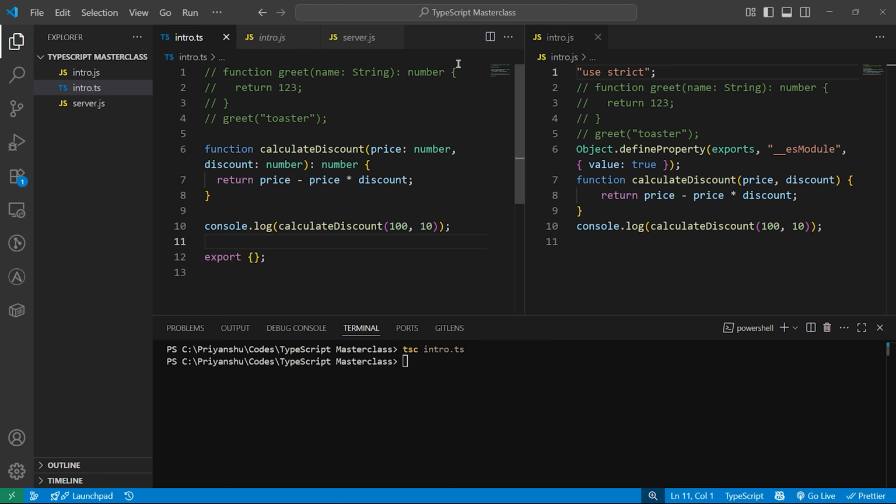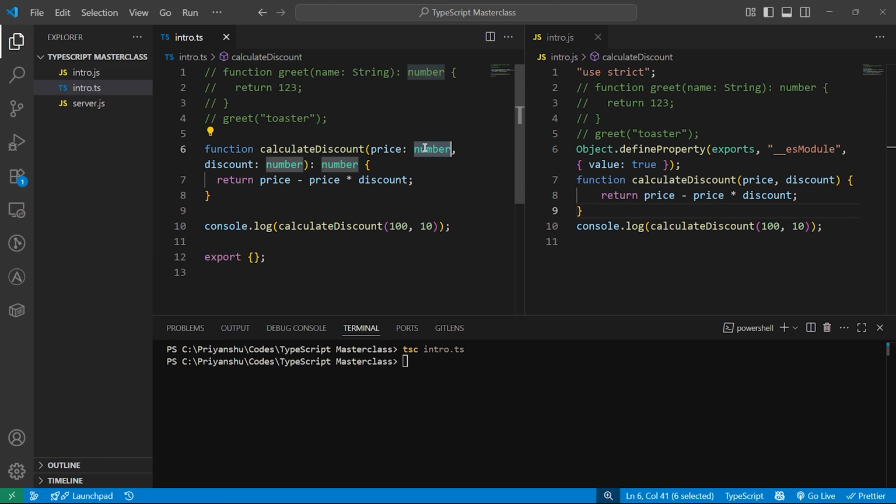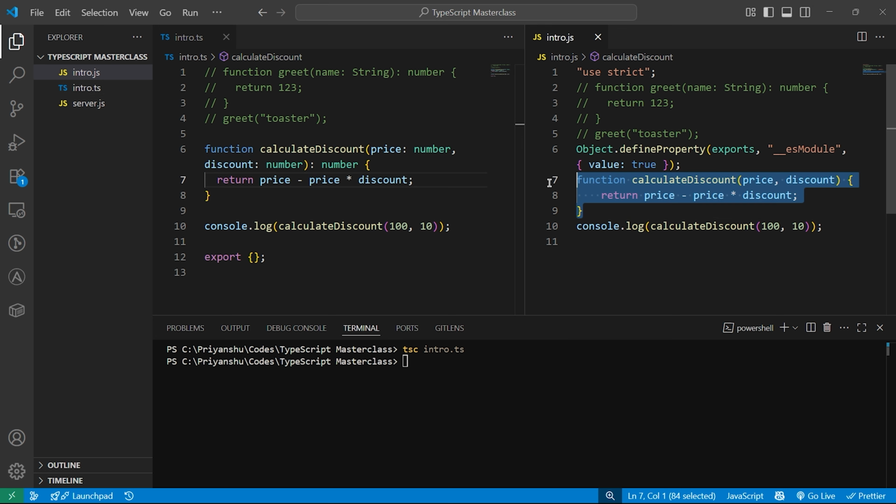You see that this is our TypeScript file. Okay, let me just close these things from here, and this is our JavaScript file. You see the function is exactly the same, even this comment is exactly the same. You see over here we have added that this should be type number, but here it's all gone. In the JavaScript file you will not find these things because TypeScript is only available at compile time. Once the code is converted into JavaScript, it's gone, its job is done.